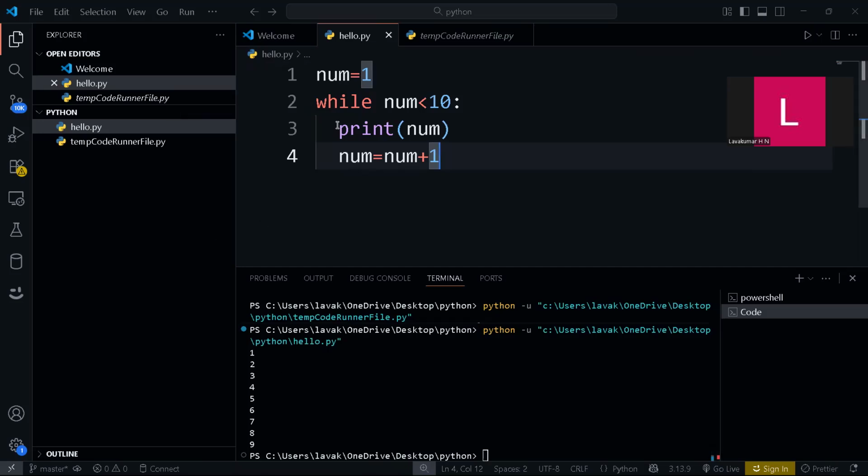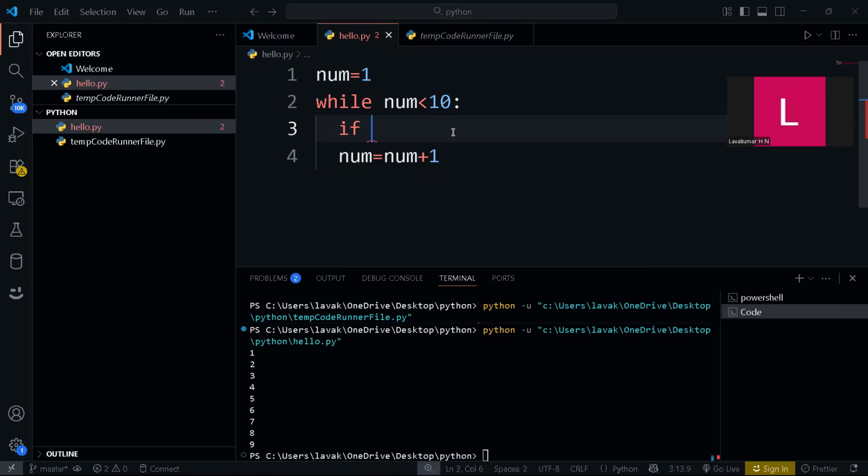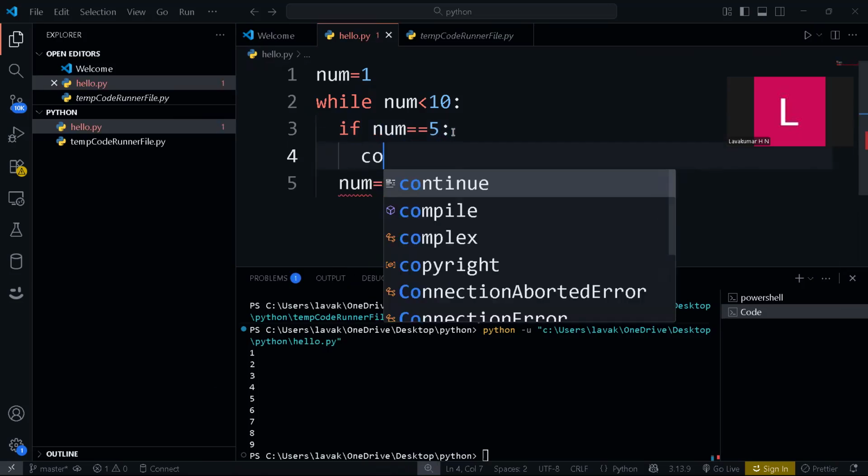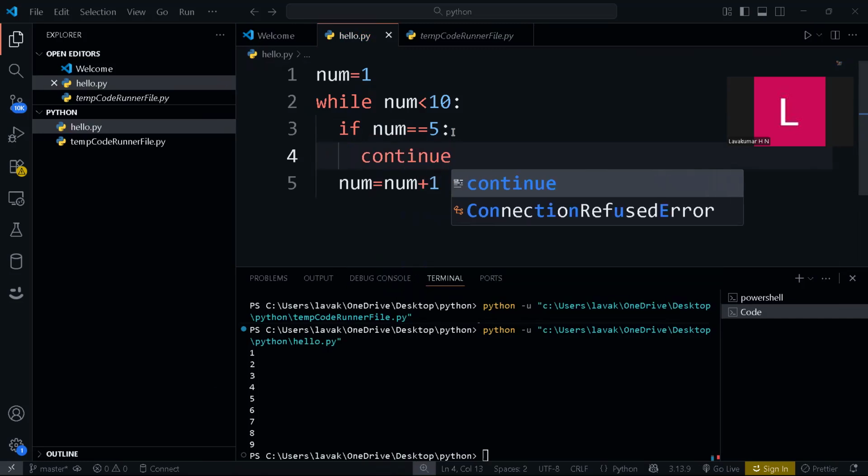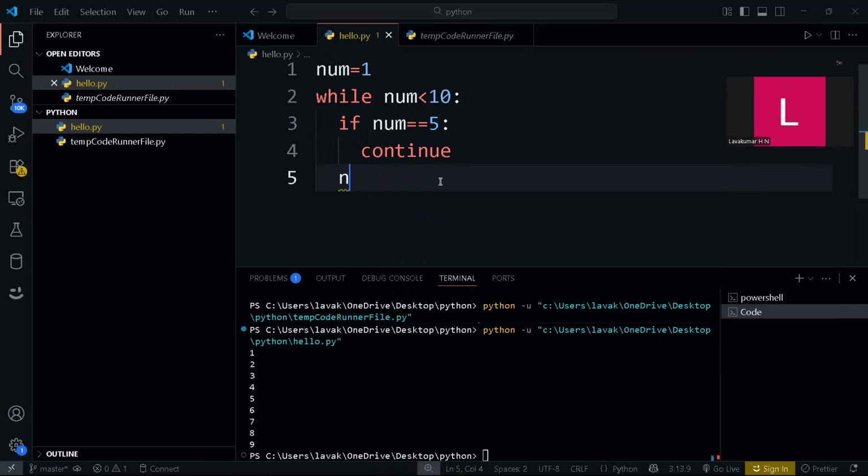Inside this while loop, you can use if conditions and the continue keyword, like if num equal to 5, continue. Then elif num equal to 7, I will break.